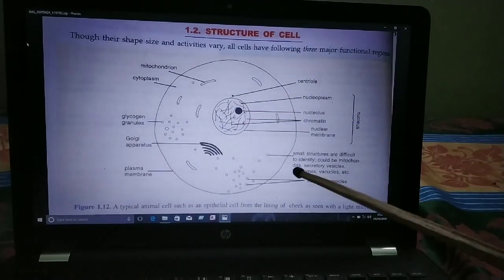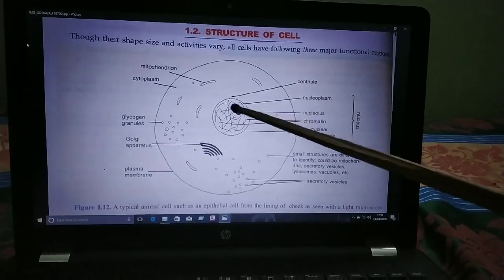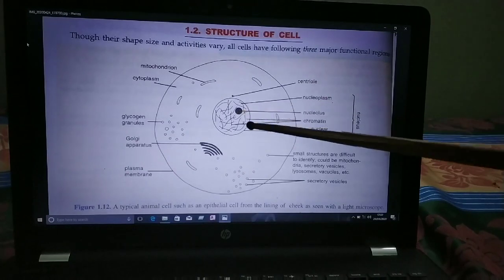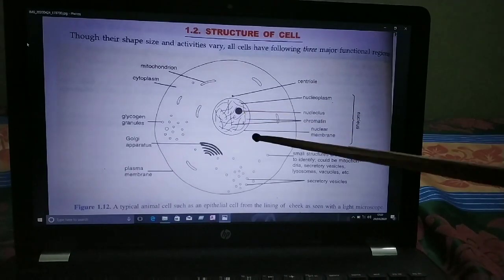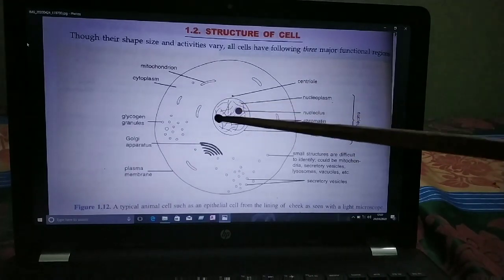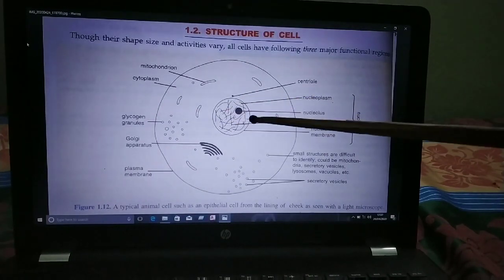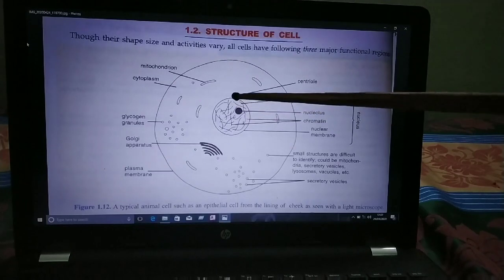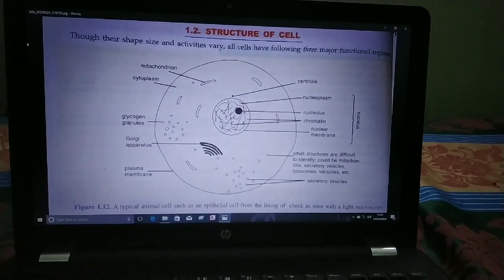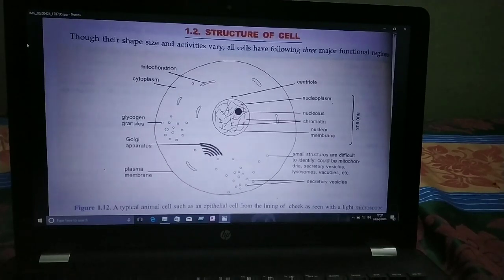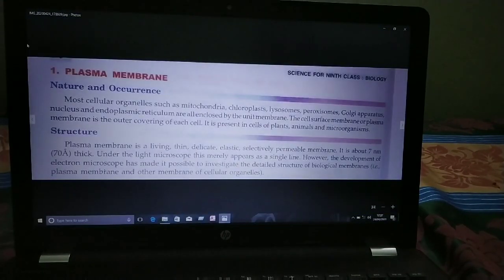So children, the nucleus is surrounded by the nuclear membrane. Outside this is the nuclear membrane. So inside the nucleus there is presence of chromosomes.